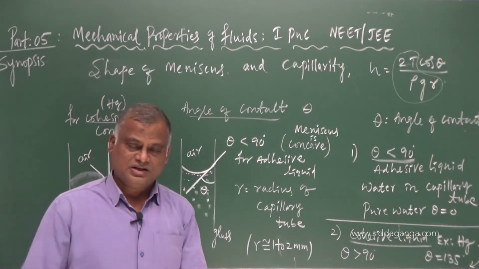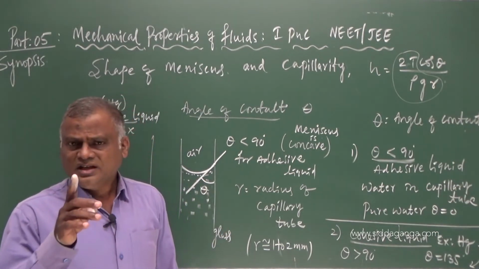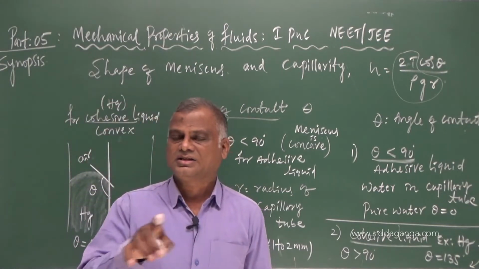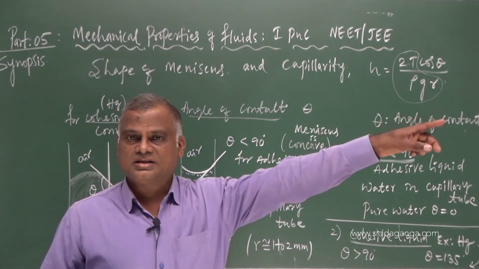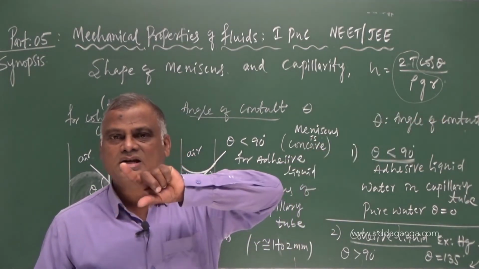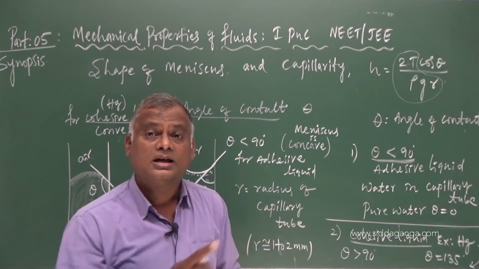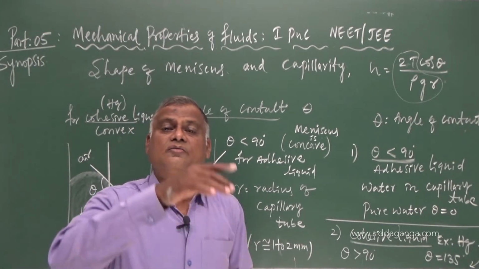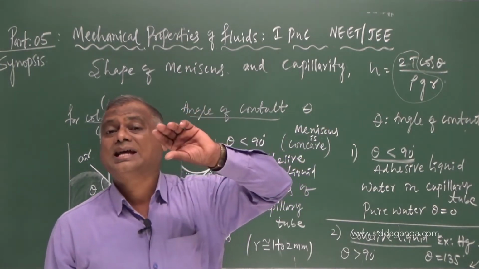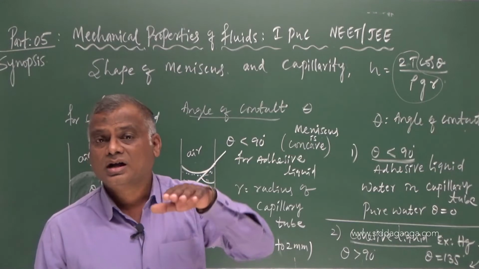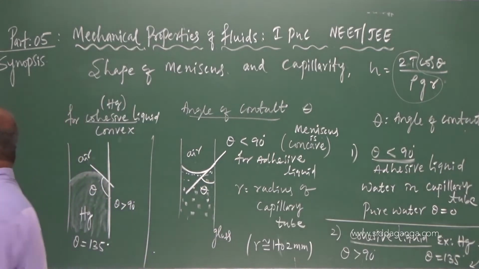In the trigonometric function cos theta, if I take theta as 0, the smallest angle, you will get 1. Cos 90 is 0. As theta increases from 0 to 90, the cosine value goes on decreasing. Therefore, the capillary rise, what we say h, the value of h goes on decreasing as the value of theta increases. Have this in your mind.